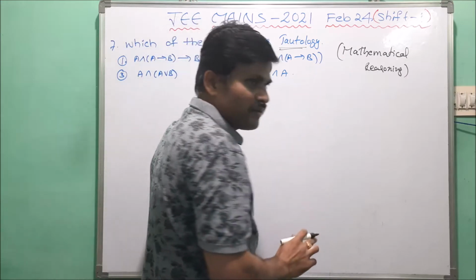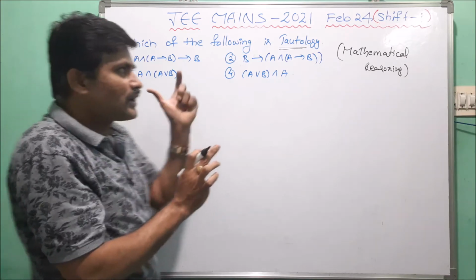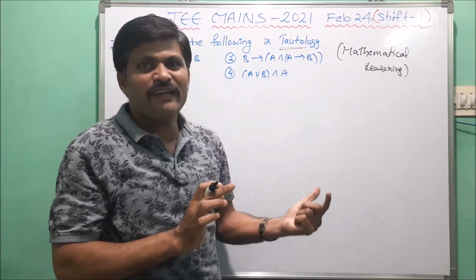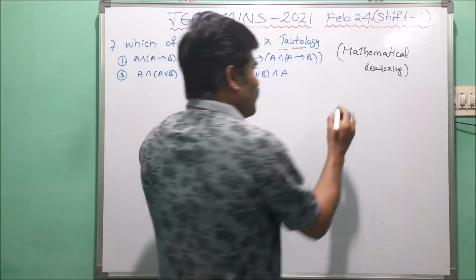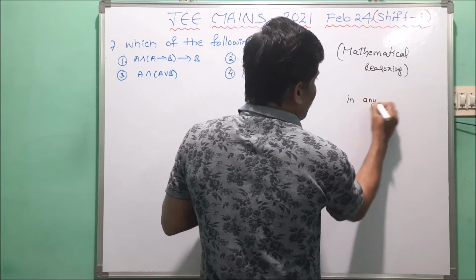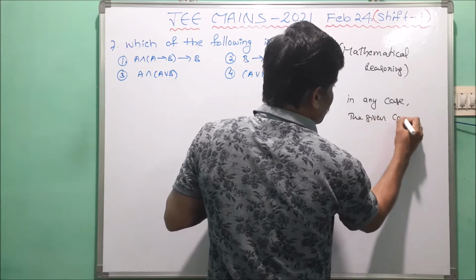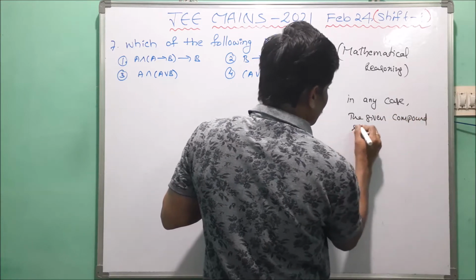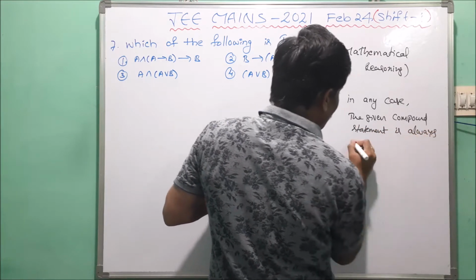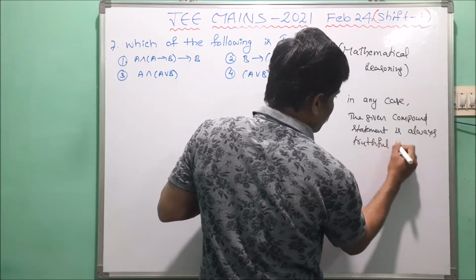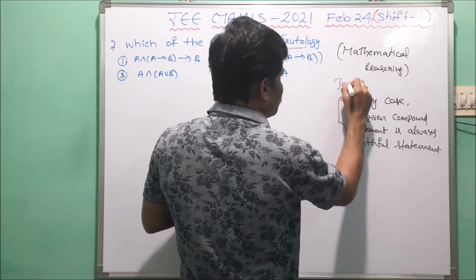Tautology means we take one compound proposition, and that compound proposition, in any case, is always a truthful statement. So in any case, the given compound statement is always a truthful statement. This is called tautology.